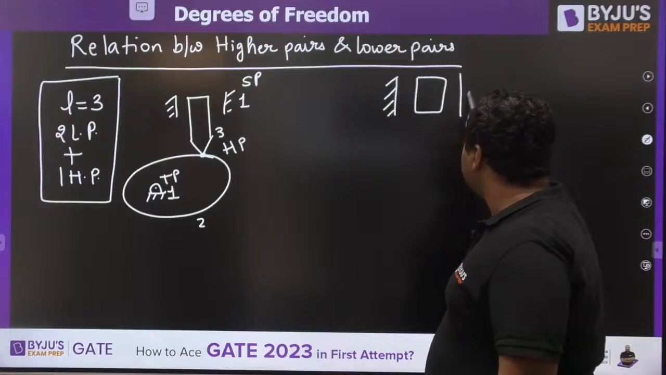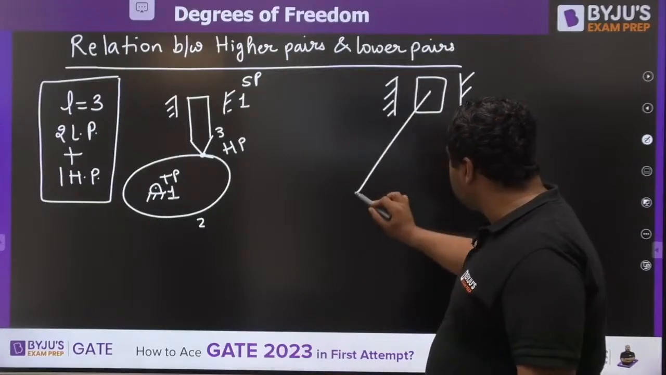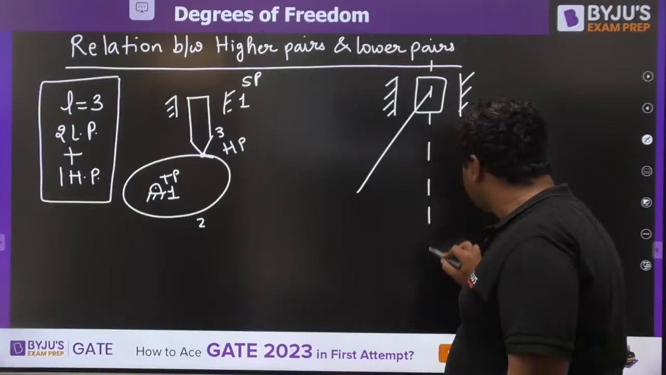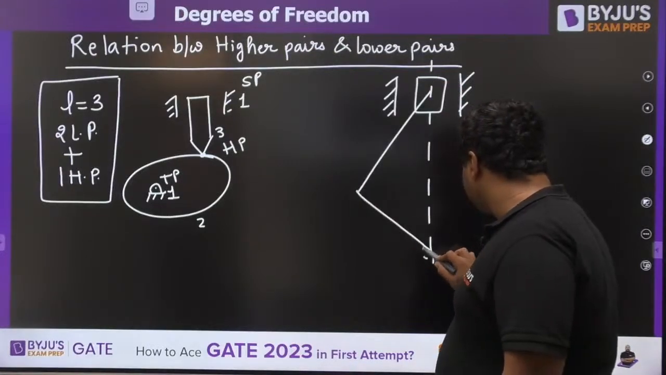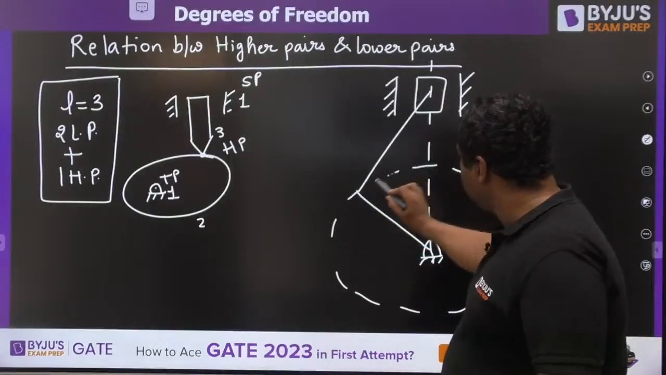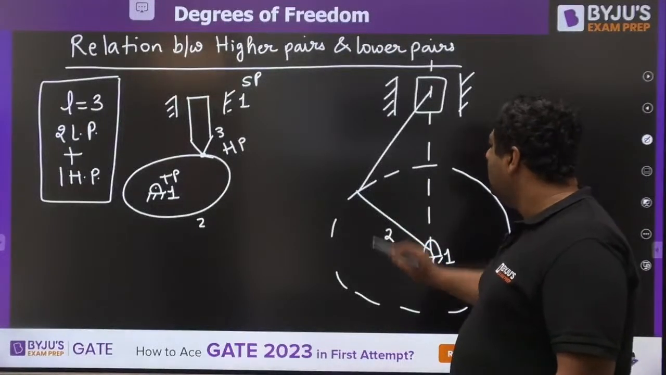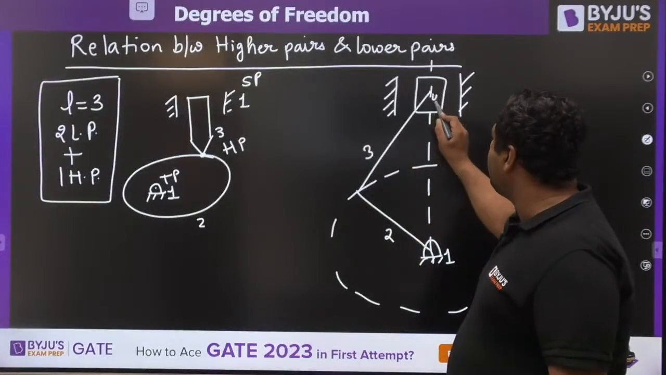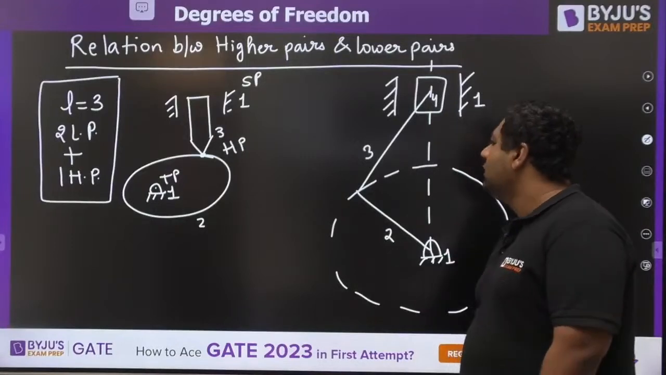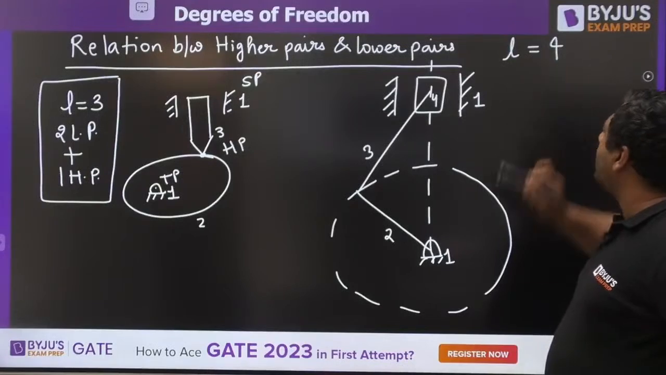That is a single slider crank mechanism, where we have a slider like this, a connecting rod like this, and a crank like this. So this is link number 1, link number 2, link number 3, link number 4, and link number 1. So if you see here, the number of links is equal to 4.